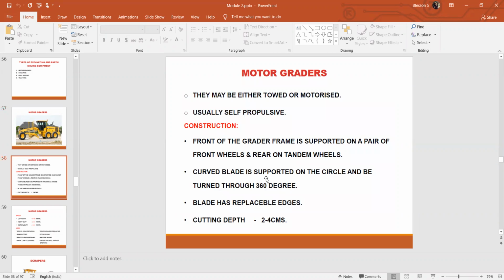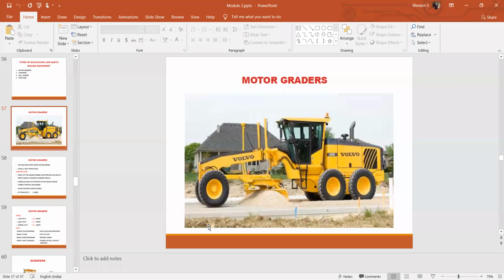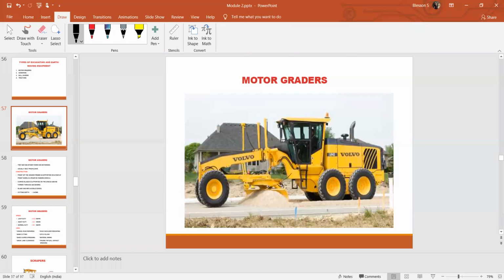The curved blade is supported in a circle and can be turned through 360 degrees. Here you can see this part, the blade, which is present at the center, in between the single axle wheel and the tandem wheel, and this part is in circular shape.